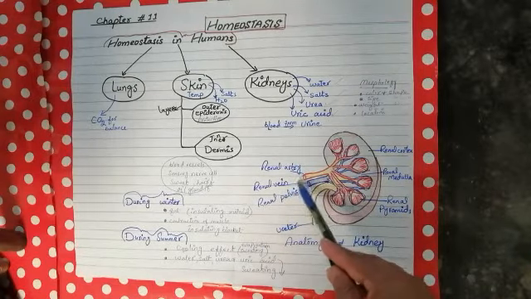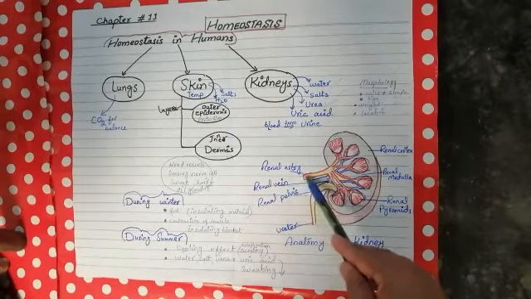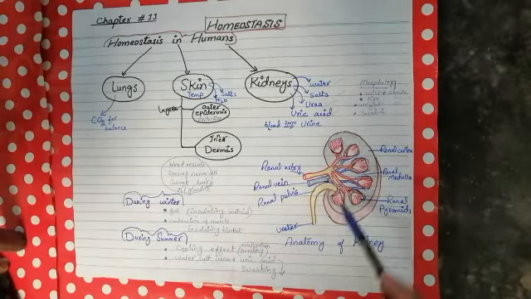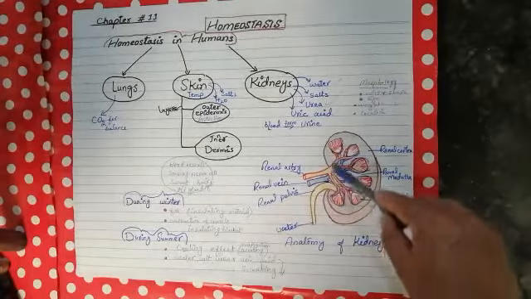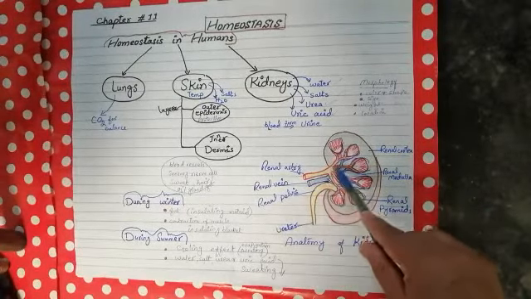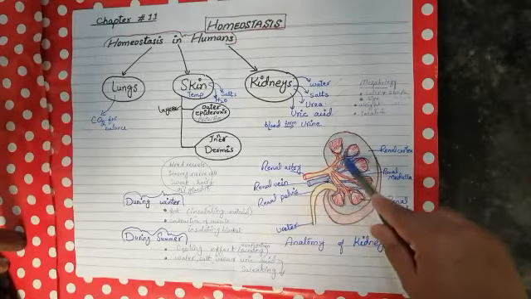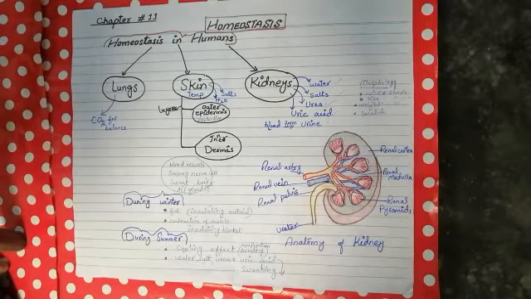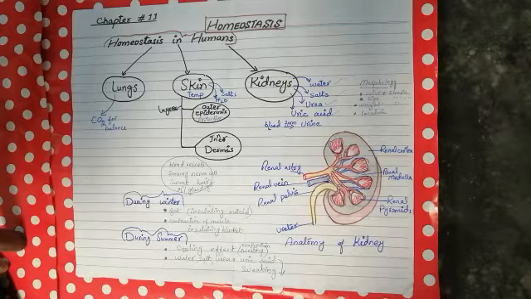Renal arteries are those arteries which enter the kidney from that depression. This depression is called the hilus. When it enters, it branches and supplies blood to the internal parts of the kidney. Renal veins are the blood vessels that carry blood from the kidney to the outside.